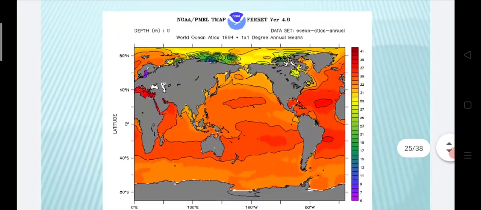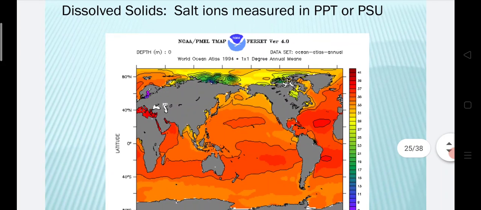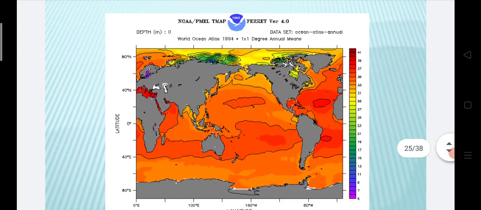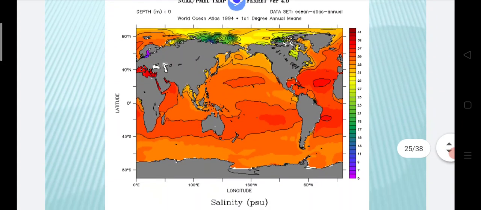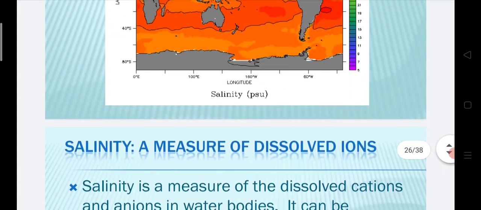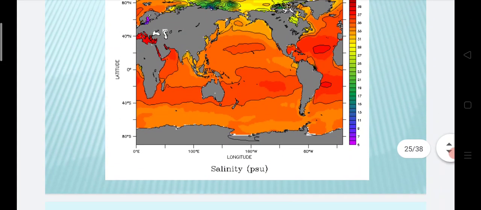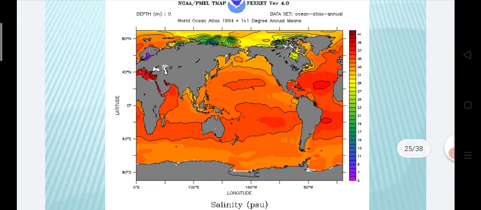Dissolved solids, salt ions, are measured in ppt or PSU. We see that this graph represents the dissolved solid salt ions measured in ppt values, and this represents the salinity of the water bodies. The salinity of the water bodies is shown using this color code, here ranging from 5 to 41. The dark red means a high value of salinity.